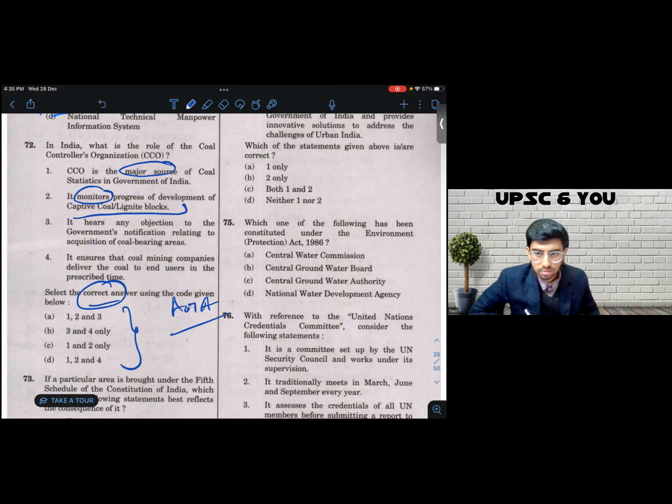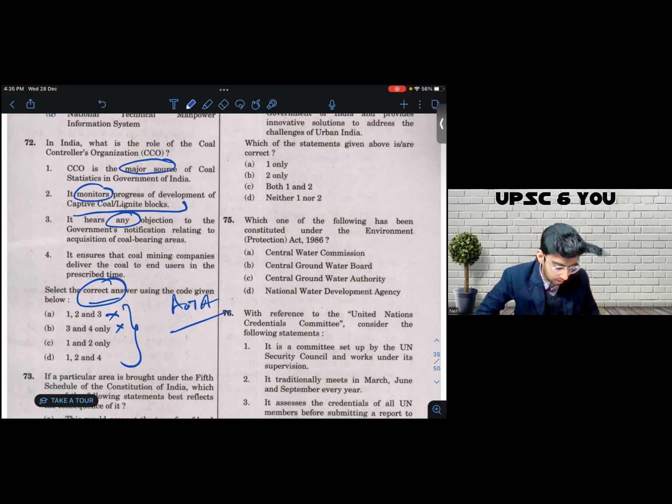I'm going to hold. I'm going to read through the last 2 statements as well. Statement number 3 says, it hears any objection to the government's notification relating to acquisition of coal-bearing areas. Now, as soon as I see the word any, my alarm bells are raised, because we have observed that directives like any, all, more often than not lead to an incorrect statement. I'm really skeptical about statement 3. If I eliminate 3, the options that I'm left with are C and D. Let's see, I'm going to hold.